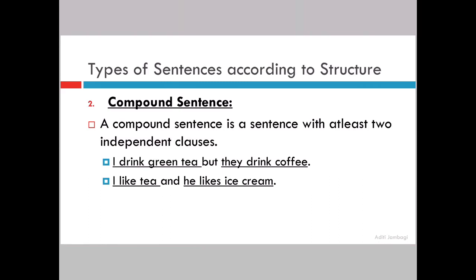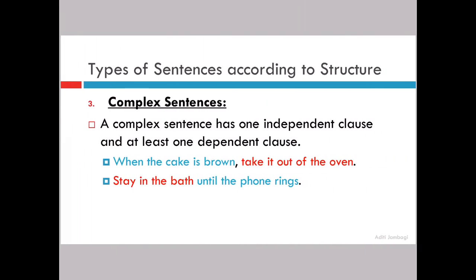I drink green tea, but they drink coffee. So I drink green tea makes complete sense on its own, and they drink coffee is also making complete sense on its own. So two independent clauses are present. Therefore, this becomes a compound sentence. I like tea and he likes ice cream. So I like tea is your independent clause and he likes ice cream is your second independent clause. So at least two independent clauses have to be present in a sentence for it to be a compound sentence. Realizing?